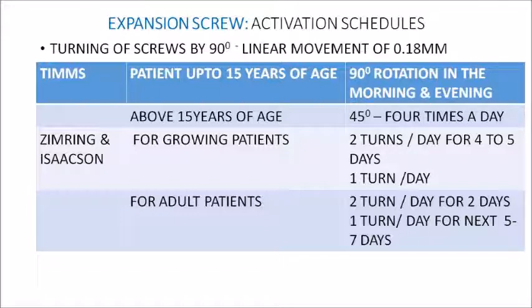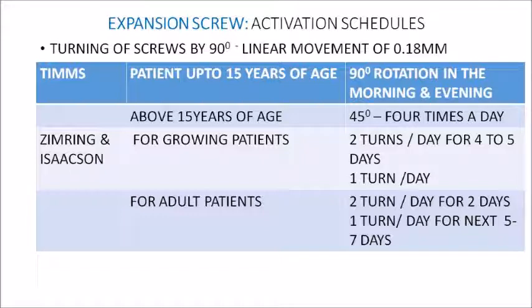Now above 15 years of age, you can go for 45 degrees 4 times a day. So up to 15 years of age, 90 degrees in the morning, 90 degrees in the evening, that is a total of 180 degrees. Again, if you are getting older, above 15 years of age, then you will further split that into 4 schedules. So 45 degrees of activation 4 times a day. Now according to Zimring and Isaacson, for growing patients, you can go for 2 turns per day for 4 to 5 days, and after that 1 turn per day.